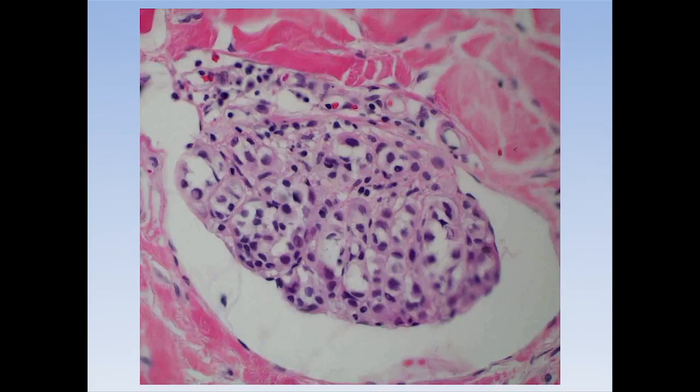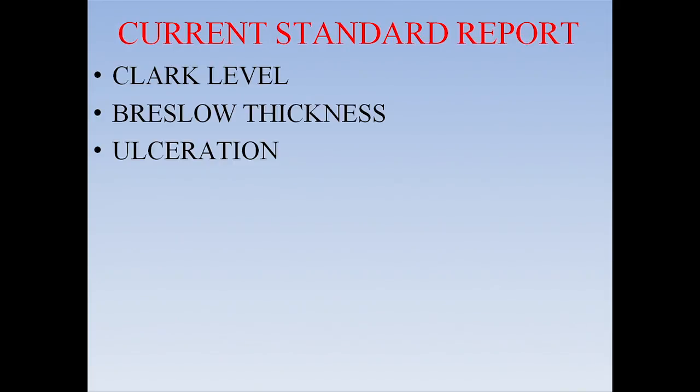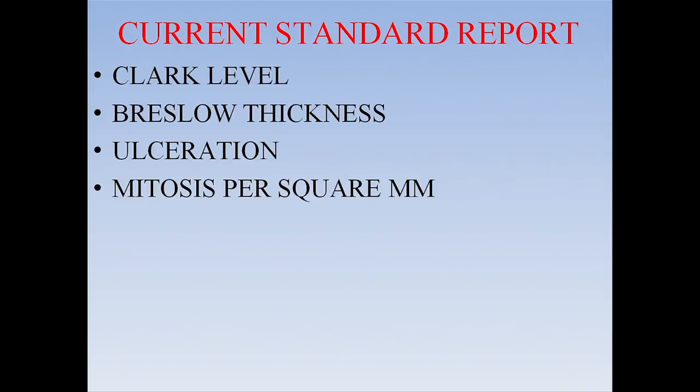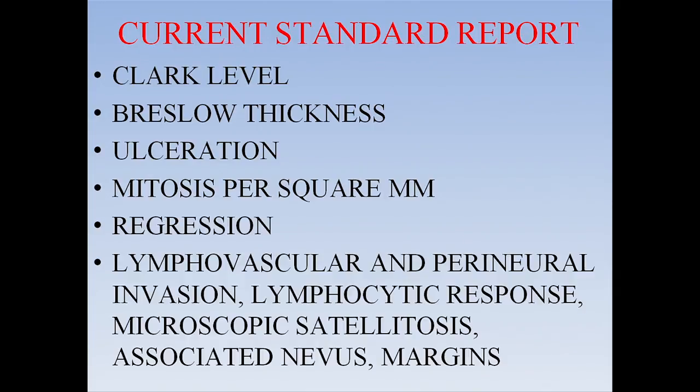So once you look at a slide, you look at all the histological features, you look at all the prognostic features, and all that then will come in the current standard report that you get from Mount Sinai dermatopathology, or you should get from any dermatopathologist. And what are the features that should be included in your report? The Clark level, the Breslow thickness, the presence or absence of ulceration, the mitosis per square millimeter, the presence or absence of regression, and then lymphovascular invasion, perineural invasion, what is the kind of lymphocytic response, is there any microscopic satellitosis, is there any associated nevus, and the margins.